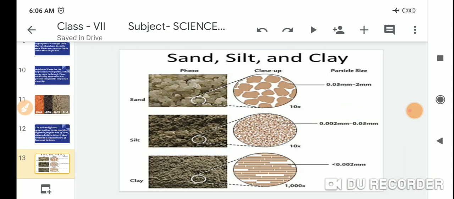Sand, silt, and clay. Look at this picture very carefully. The first photo is sand, then silt, then clay, close-up of the particles.